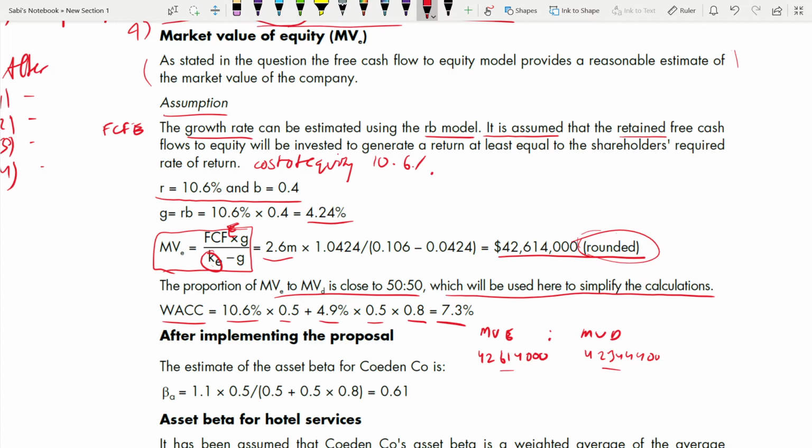Coming to after implementing the proposal. Write the subheading. Before, after. Don't just start writing with the numbers and all. Okay.